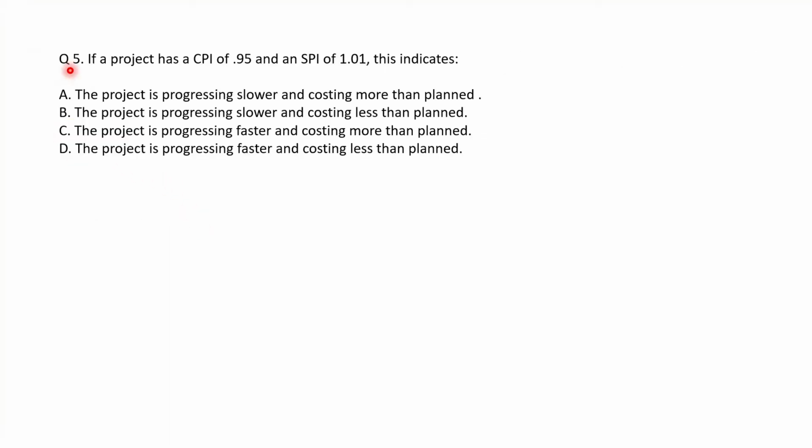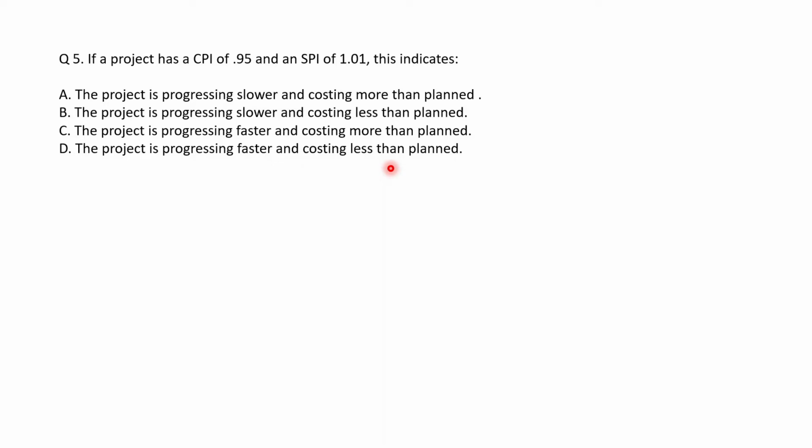Question number 5. If a project has a CPI of 0.95 and an SPI of 1.01, this indicates option A, the project is progressing slower and costing more than planned. Option B, the project is progressing slower and costing less than planned. Or option C, the project is progressing faster and costing more than planned. Or option D, the project is progressing faster and costing less than planned.